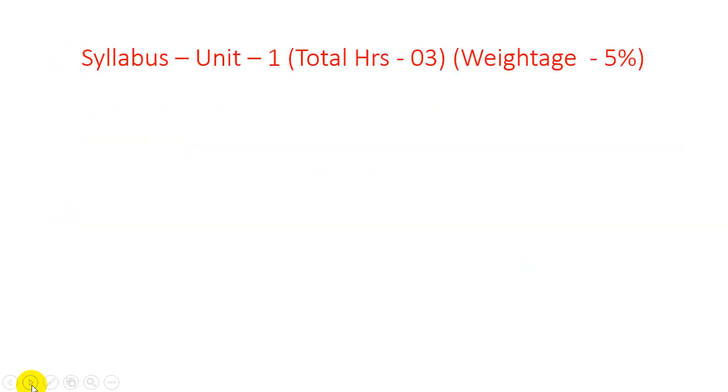Now we are discussing what we will learn in this particular subject throughout this semester. There are 10 units we will discuss as per our subject plan. There are 10 units we are covering through this semester for the database management system subject. On the title I will mention the unit number, the total number of hours required to complete that unit, and the weightage. If you go through this particular unit, you earn some 5% of weightage.